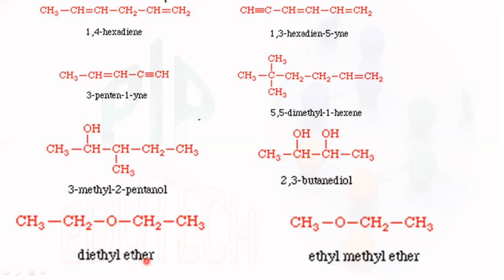Diethyl ether, hydrocarbons linked together by oxygen. This is one ethyl group and this is another ethyl group with oxygen, ether, so diethyl ether. Similarly, with oxygen at the center, this side methyl and this side ethyl. While naming, alphabetical order applies, so ethyl comes first and methyl second. Ethyl methyl ether.